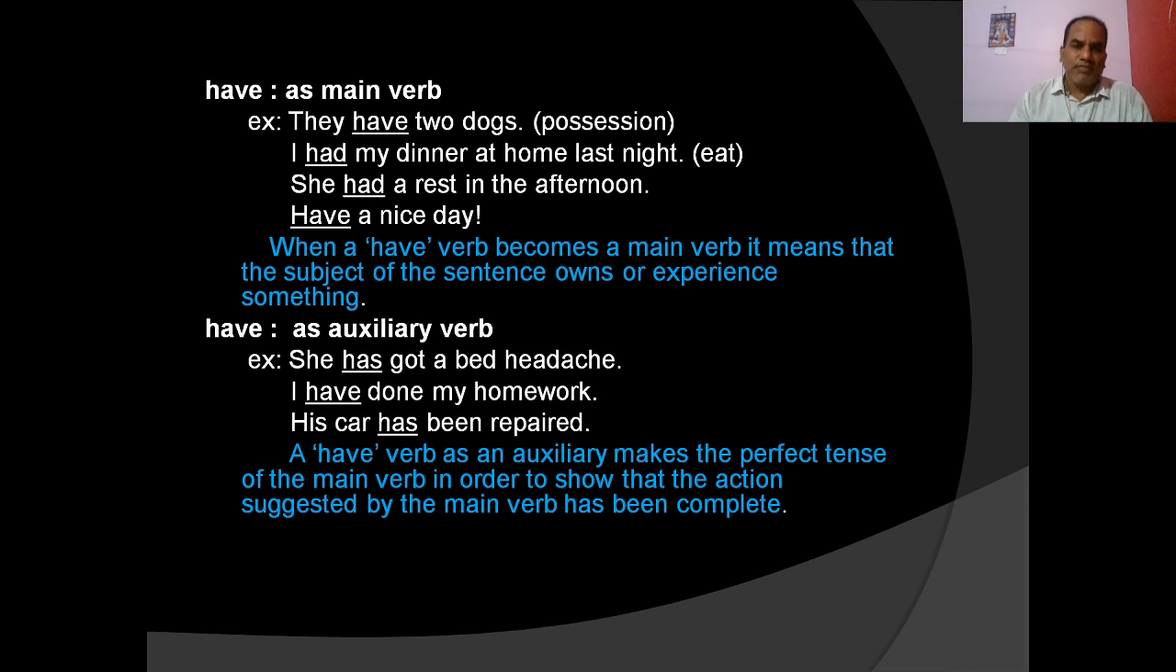something. Okay, let us discuss have as an auxiliary verb. We have already discussed: she has got a bad headache. Here has is the auxiliary verb because the main verb is got. I have done my homework. Have is the auxiliary verb. His car has been repaired. Has is the auxiliary verb. So have as an auxiliary makes the perfect tense of the main verb, in order to show that the action suggested by the main verb has been completed. It also helps to make the verb in passive construction.